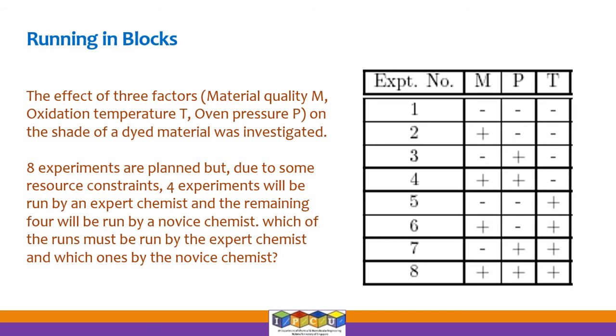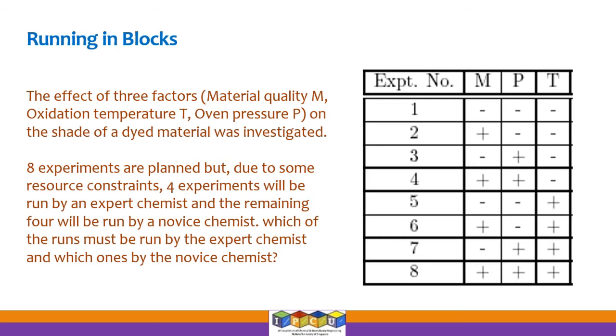So the question is, does it matter which experiments are assigned to these 2 people, or can there be a proper way of assigning 4 out of these 8 experiments to each of them, right? The idea is to reduce the bias that either of them could introduce into the experimental data.